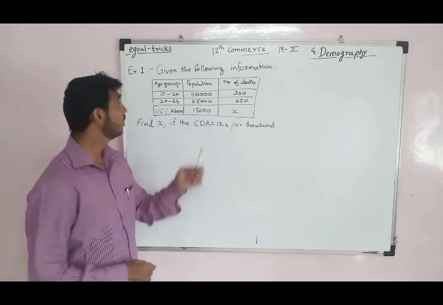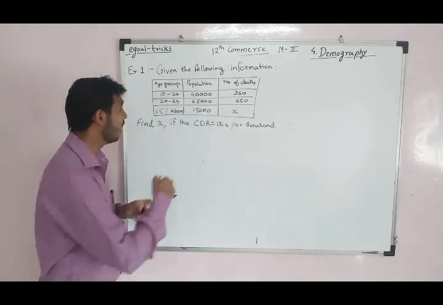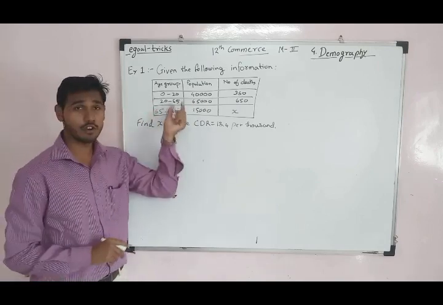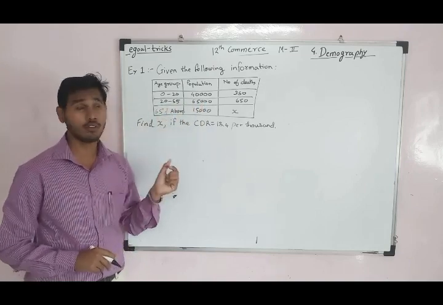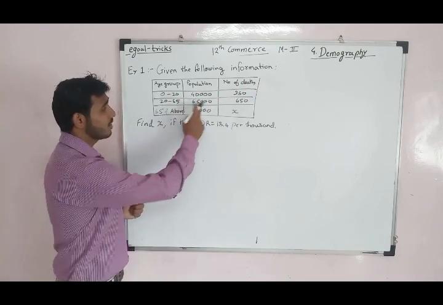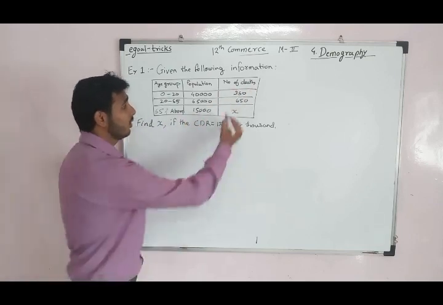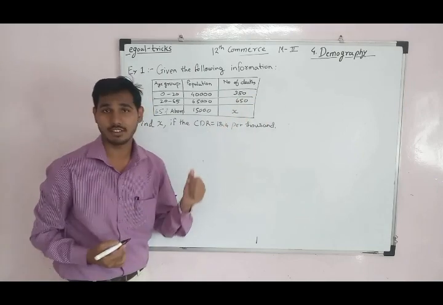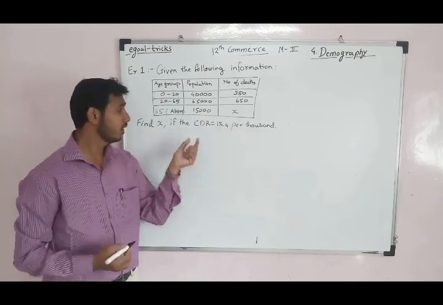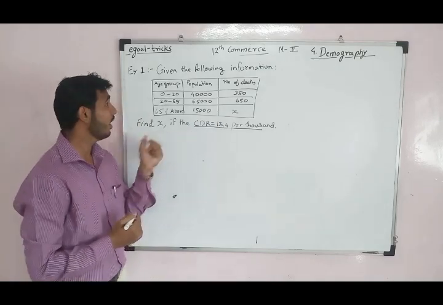Given the following information: the age groups are 0 to 20, 20 to 65, and 65 and above. The populations are 40,000, 65,000 and 15,000, and the number of deaths are 350, 650 and X. Find X if the CDR is 13.4 per thousand.